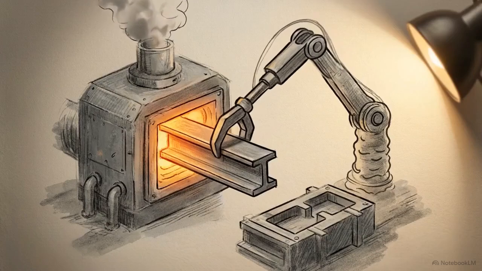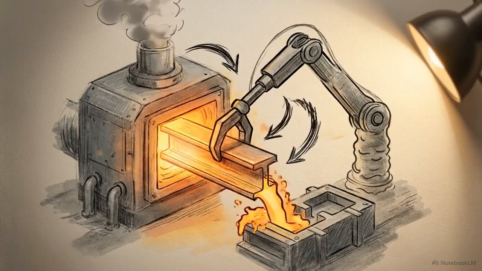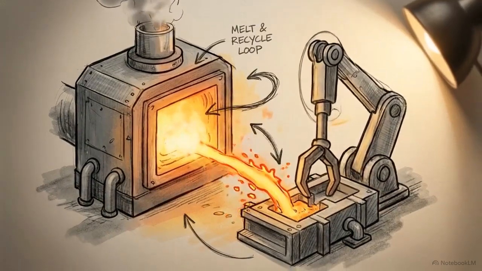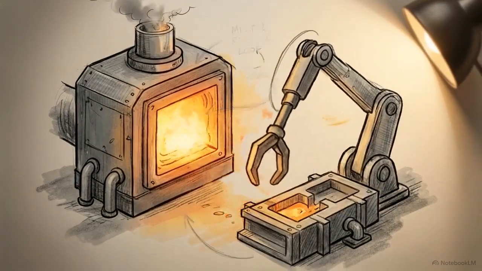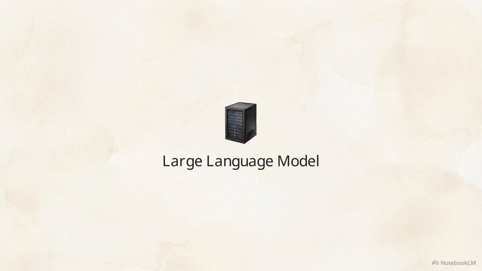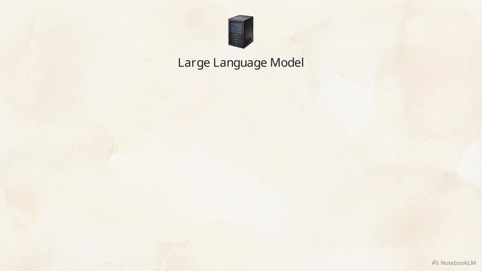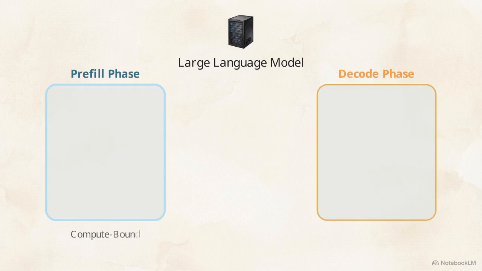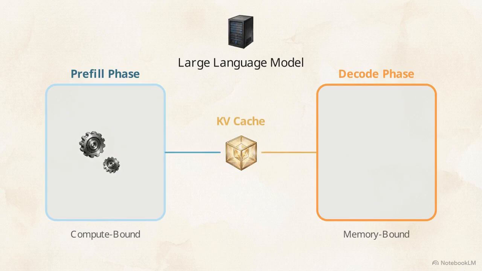Imagine an industrial forge that melts down a fully formed steel beam, only to immediately recast it into the exact same shape. Every time you send a prompt to a transformer-based large language model, the system executes two distinct phases. First is the prefill phase, a highly intensive compute process that digests the input text. Second is the decode phase, which is heavily reliant on memory bandwidth to generate your output one token at a time. To bridge these two phases, the engine uses a key value, or KV, cache.